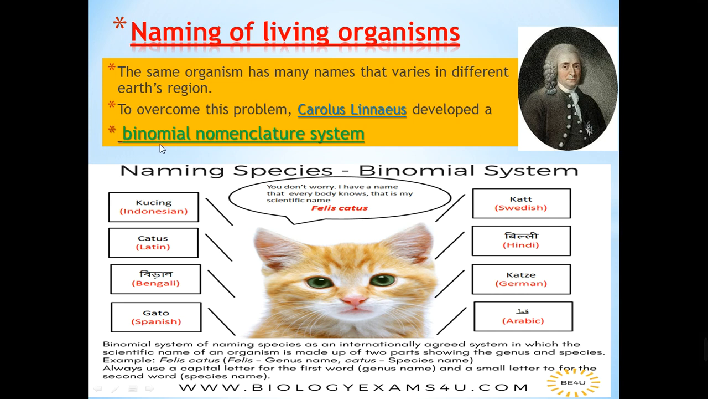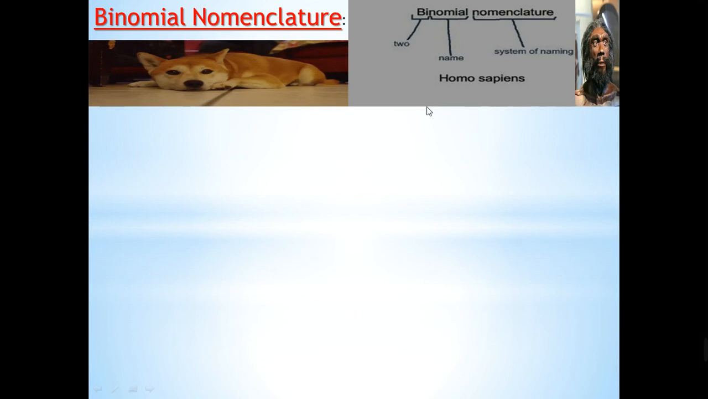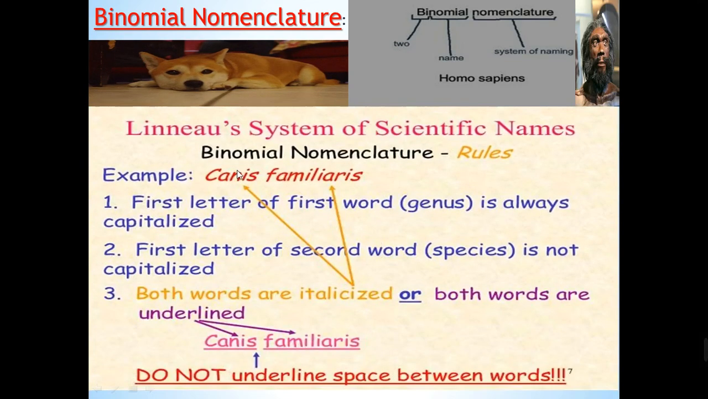So the cat has different names according to the country. So Carl Linnaeus made a binomial nomenclature system which will make a unique name, or one scientific name, for the living organism in different areas of the world. Binomial nomenclature: bi means two, nomial is the name, nomenclature the system of naming. Homo sapiens is the name of the human, it's the scientific name all over the world. And what about the dog? The binomial nomenclature of the dog is Canis familiaris.